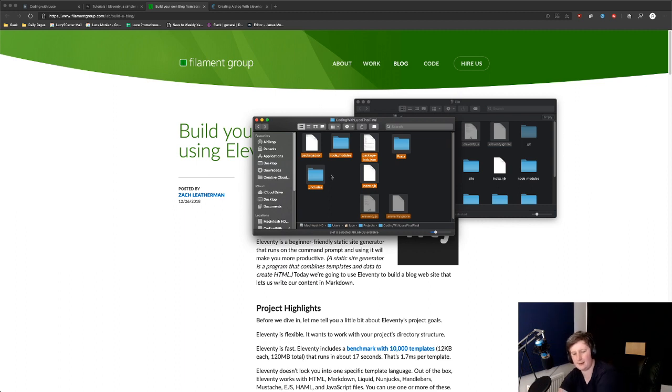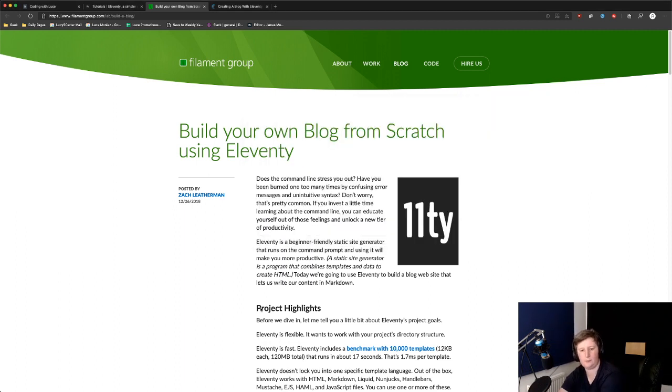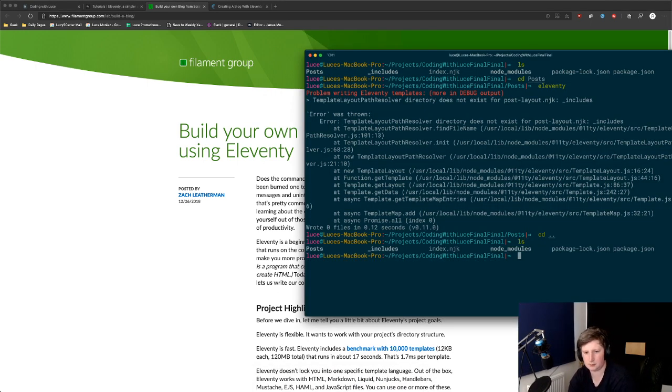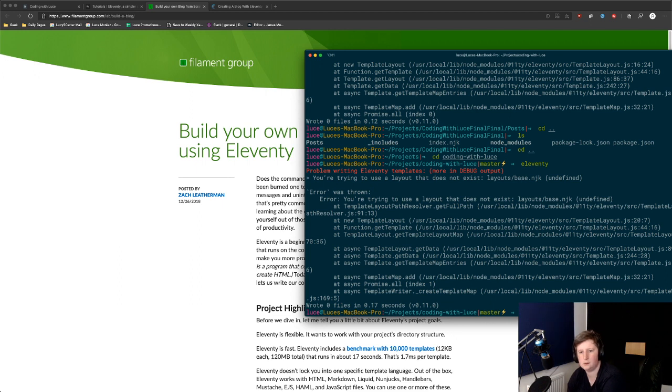So there is a this-template-works repo. So if we switch to, is it that one? If we run Eleventy on that. You know what?